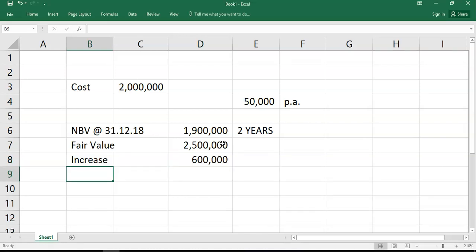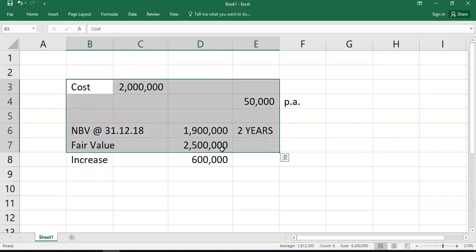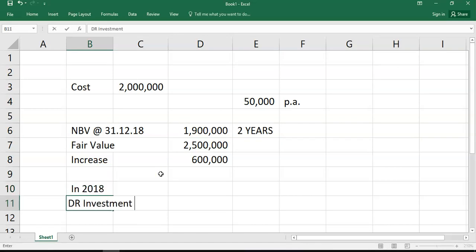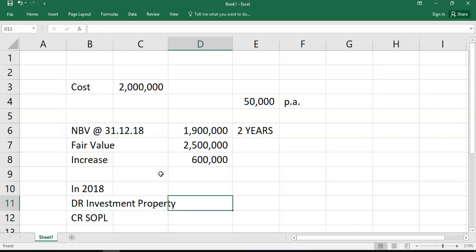What you're saying is if you change from the cost model to the fair value model, that would have meant last year the investment property was 600,000 larger than it currently is in the books. So in 2018, if it had happened, the entry would have been debit investment property and credit SOPL 600.